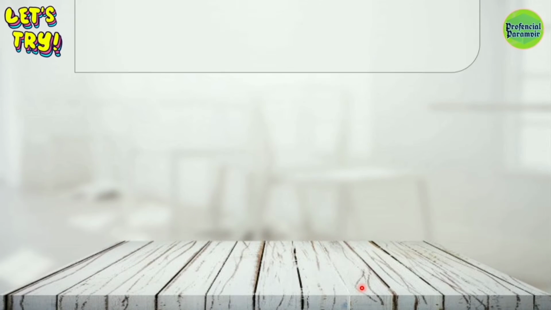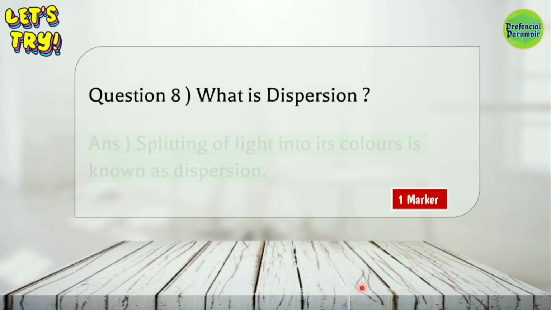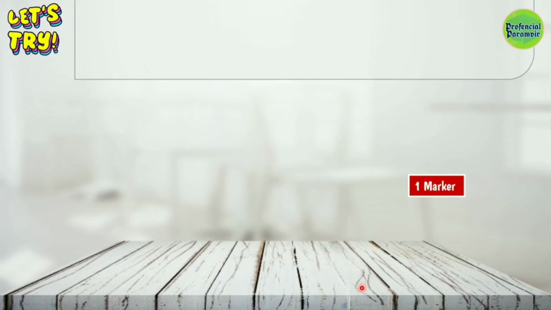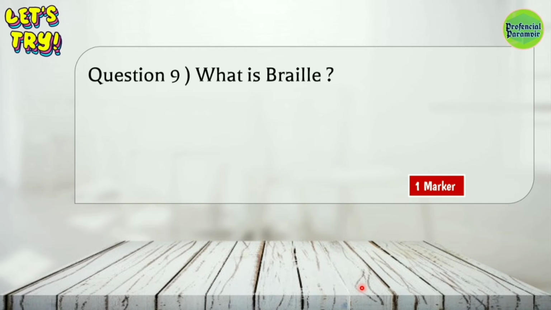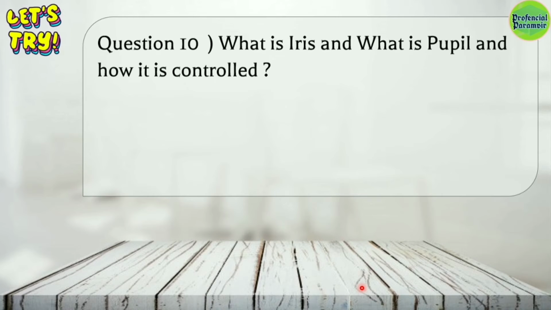Moving on. Question number 8 is, what is dispersion? This is an important question for 1 mark. The splitting of light into its colors is called dispersion. Question number 9, what is Braille? It is a question for 1 mark and the answer for it is, the most popular resource for visually challenged persons is Braille. Okay guys, moving on to the 10th question.